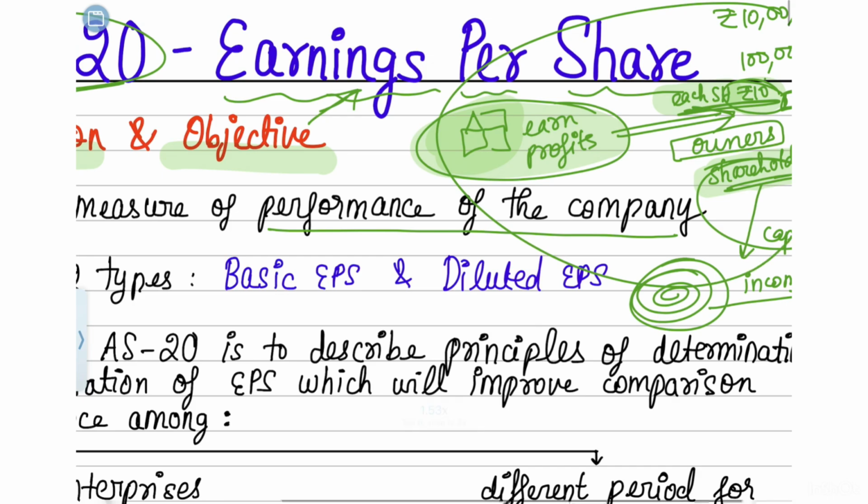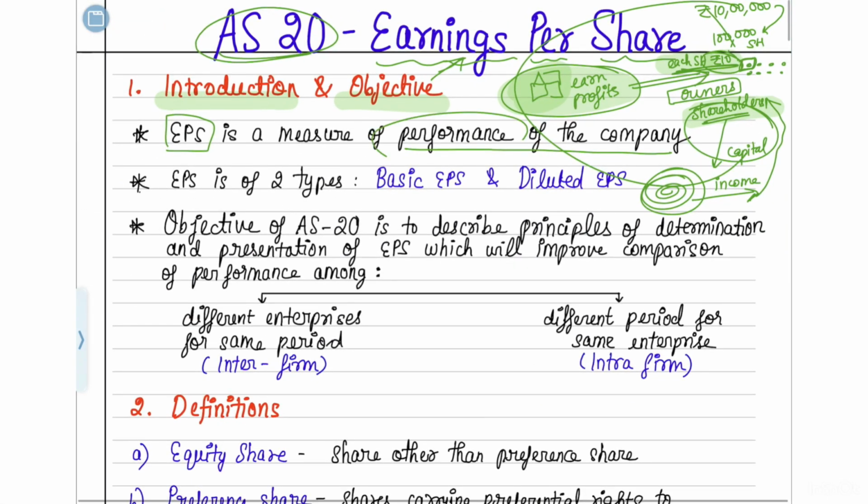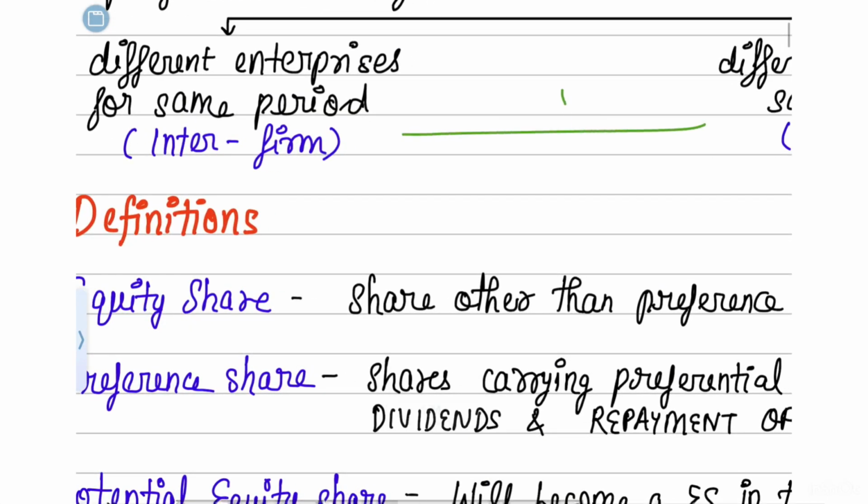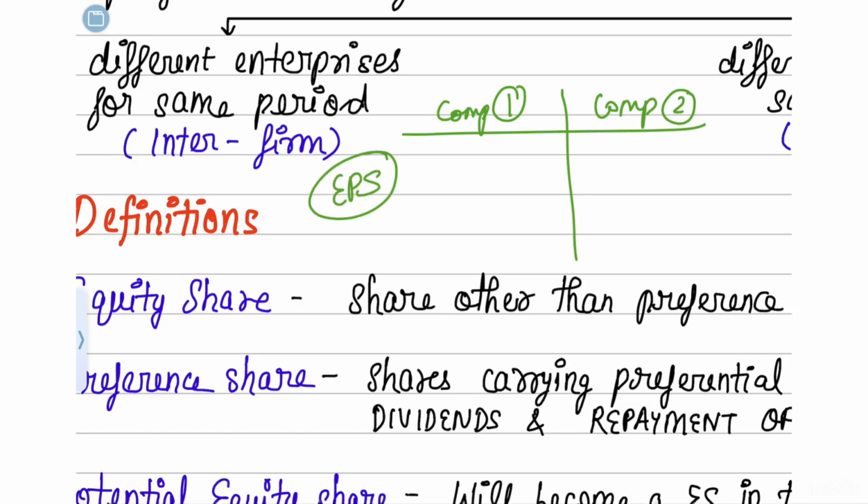Now, how is this useful? To calculate the performance of the company. For example, now you want to invest in two companies. This is company number 1 and this is company number 2. Imagine you have seen all of the factors. Both the companies are identically the same, and the only difference between both the companies is the EPS. So company 1 is going to give you an earning per share, for every share that you get in the company, of 10 rupees. In company 2, you are going to get 100 rupees, given you have invested the same amount of money.